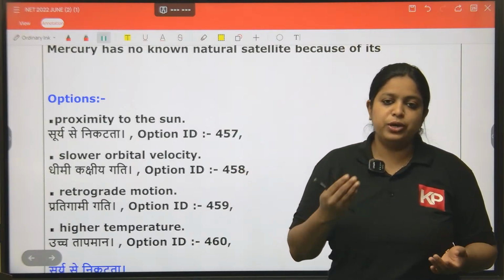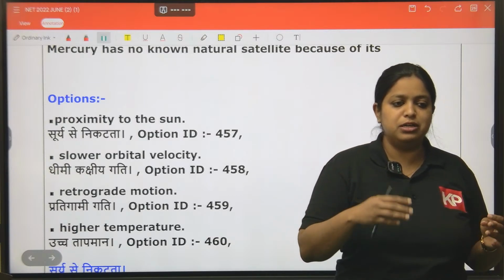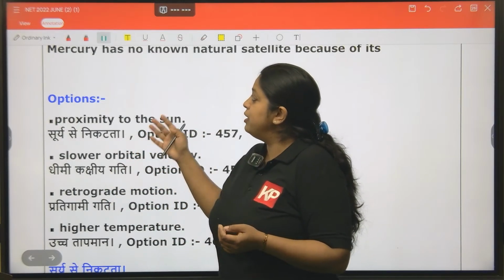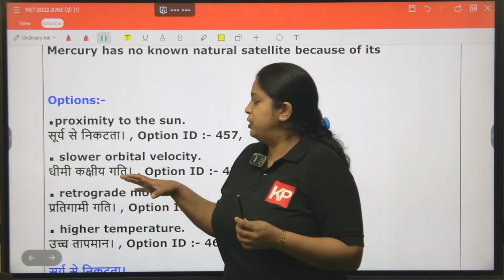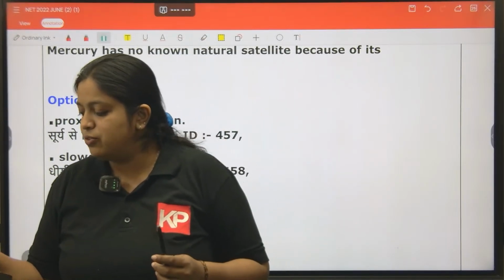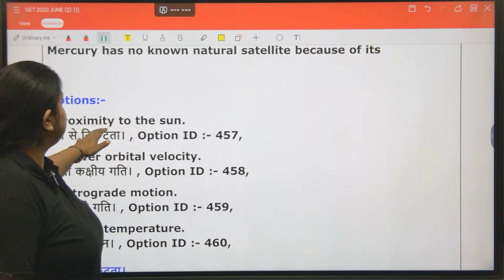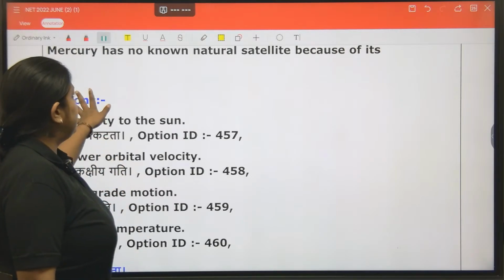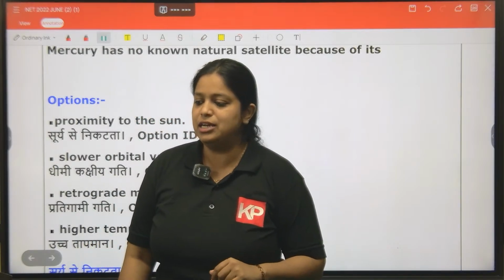What is a natural satellite? What is the moon to earth? During the initial time, a part of earth was thrown away from the earth, and that started to rotate around the earth. That became the moon. If something like that happened around Mercury, it would be captured by the sun, because the sun is very close to Mercury. It is in very close proximity to the sun. Hence, natural satellites are not possible. In Mercury, we will not find any natural satellite. The same goes for Venus also. There is no natural satellite for the planet Venus.